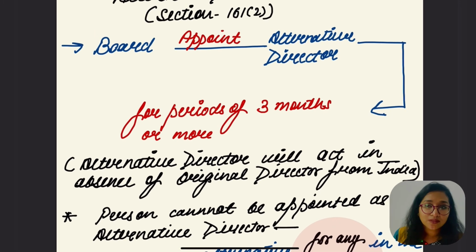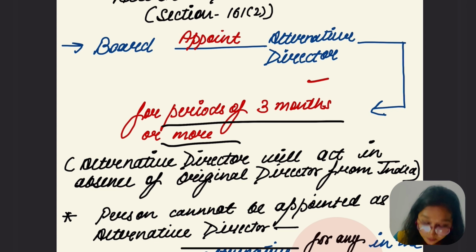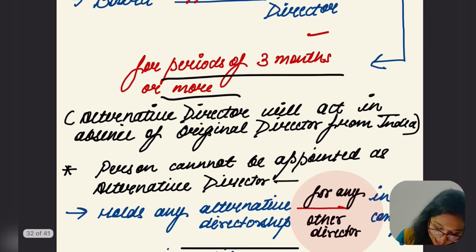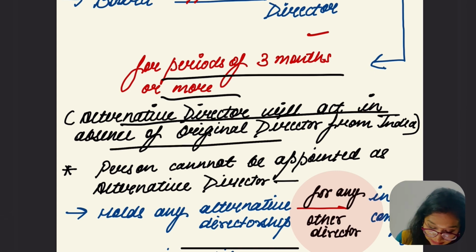So the board is going to appoint an alternative director under section 161 subsection 2, for a period of 3 months or more. What I told you is that the additional director will hold office up to the next AGM or the last date of the AGM. But in this case, the alternative director is appointed for 3 months or more than that. The alternative director will act in the absence of the original director.